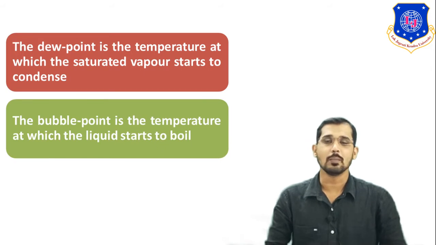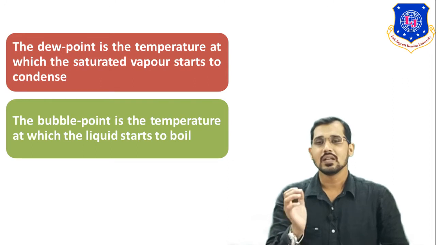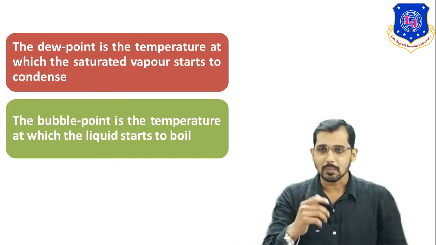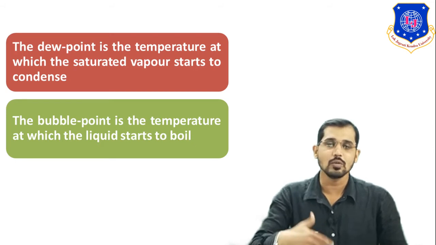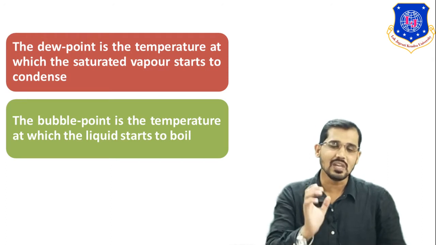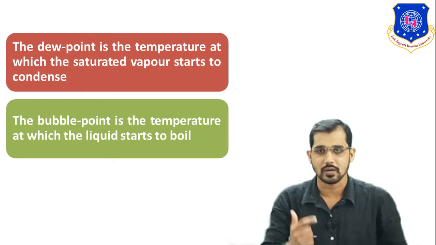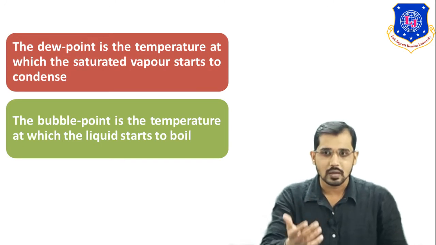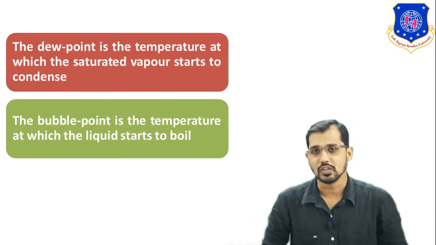After that, you can see the bubble point. These two definitions are very important for your viva. A question may be asked like this: define bubble point and dew point. Dew point is the temperature at which vapor is converted into liquid, and bubble point is where liquid is converted into vapor. According to the definition, the bubble point is the minimum temperature at which the liquid starts to boil, meaning liquid is converted into vapor. I am repeating: bubble point is the temperature at which liquid is converted into vapor, and dew point is the temperature at which vapor is converted into liquid.